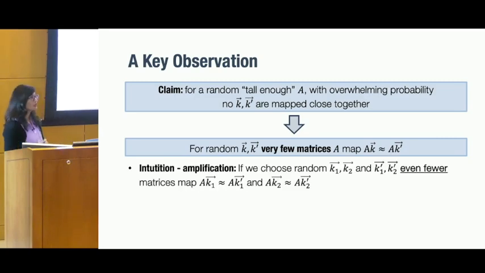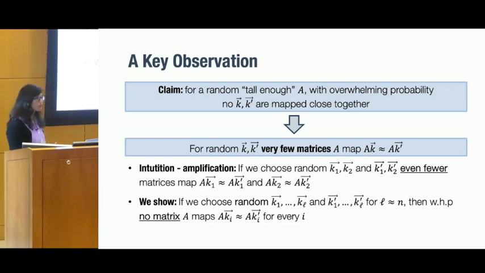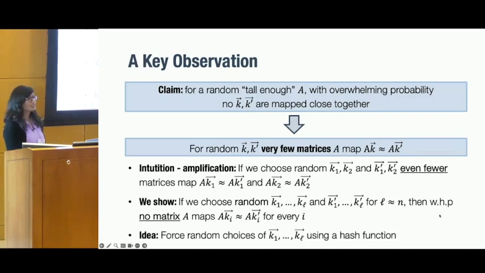Now, the interesting thing is that you can amplify this. If we choose two random vector pairs, k1, k1 prime and k2, k2 prime, then there are even fewer matrices A which map Ak1 close to Ak1 prime and Ak2 close to Ak2 prime. In our paper, we show that if you do this n times, meaning you choose n random vectors k1 to kn and k1 prime to kn prime, then with high probability there is no matrix A that maps all n pairs of vectors close to each other. The last thing is how we would force the adversary to choose random k vectors. Well, you can just use a hash function. These ideas are the crux of our main RRC construction, and you can see the details of binding and unlinkability in our paper.